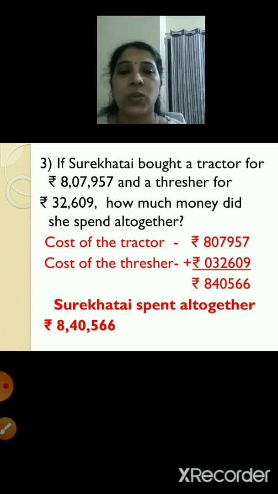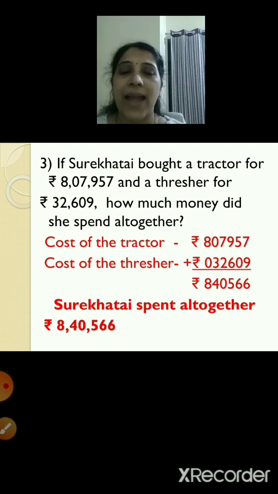So 7 in the units place, 5 in the tens place, 9 in the hundreds place, 7 in the thousands place, 0 in the 10,000s place and 8 in the lakhs place. Your next set is 32,609. So 9 in the units place, 0 in the tens place, 6 in the hundreds place, 2 in the thousands place and 3 in the 10,000s place. I have written 0 in front of 3.